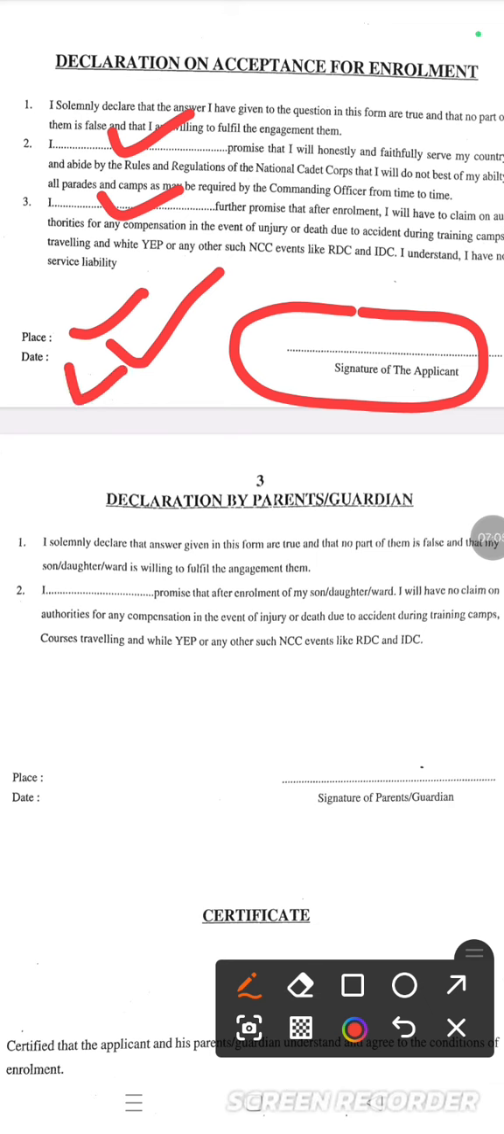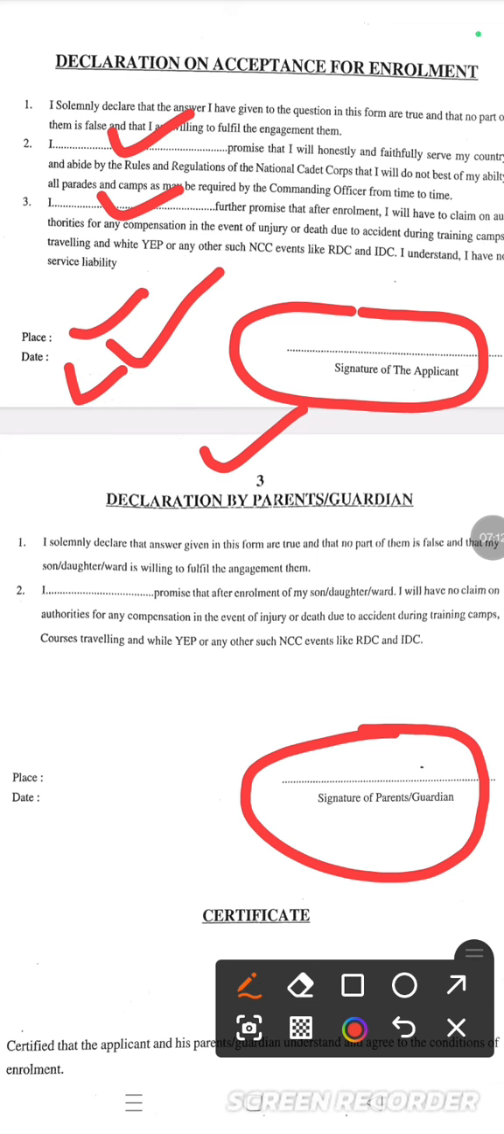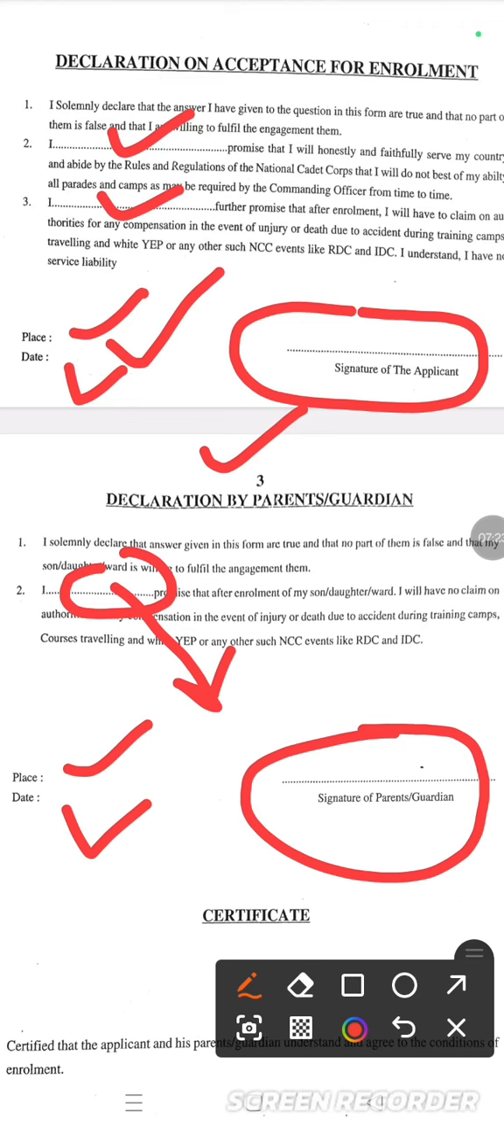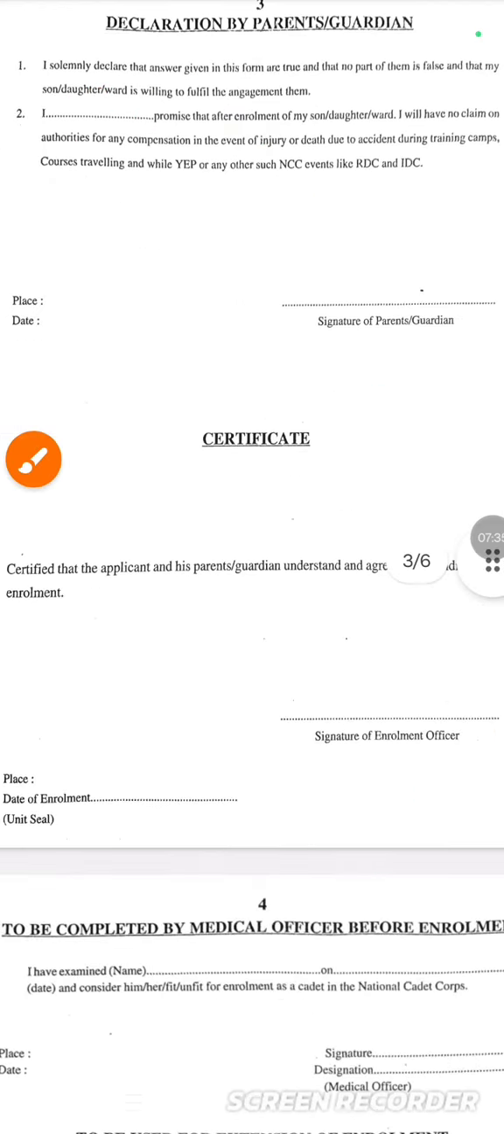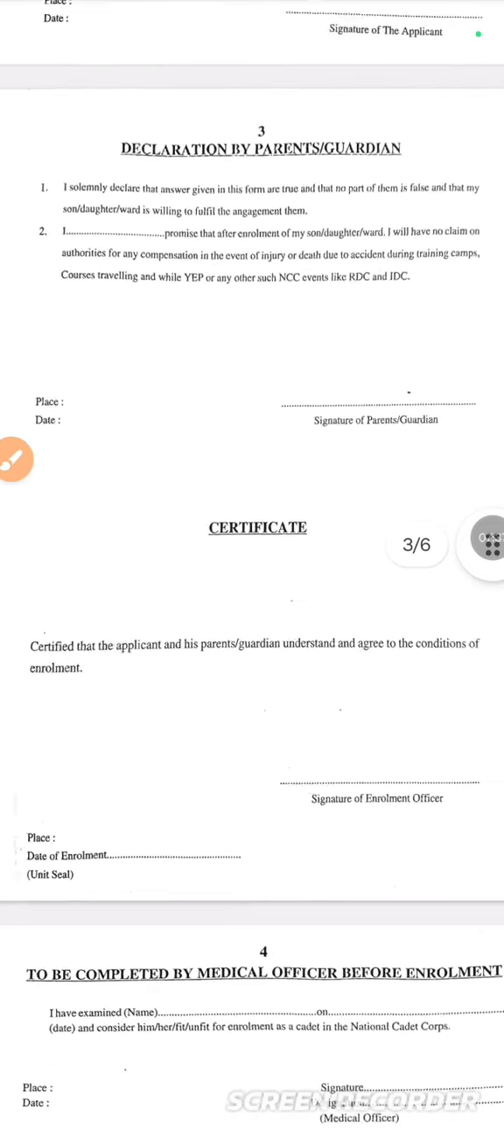Now this is very important, page number 3, declaration by parents or guardian. The guardian means your father or mother has to sign here. Then place Jalandhar, date today's or tomorrow's, and "I", here your parent's name will be there. Clearly it is written, I promise that after enrollment of my son or daughter, I will have no claim against the authorities if any mishap or any injury happens. It will not happen, but it has to be given by the parent side also.